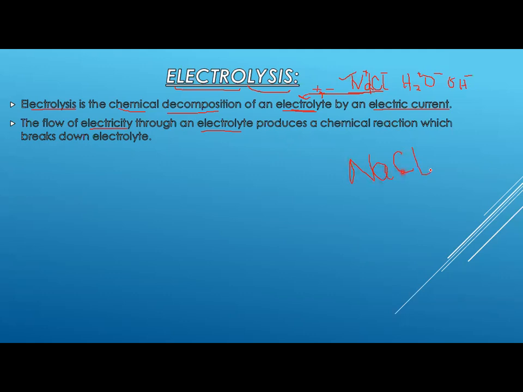NaCl. This is common table salt that we use in our home, and it has positive and negative ions joined with each other. Now you have to break it down into two separate ions. Number one is sodium with a plus sign, and second is chlorine with a minus sign. But how will you break it down? By the flow of electricity.